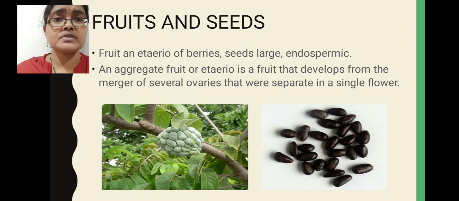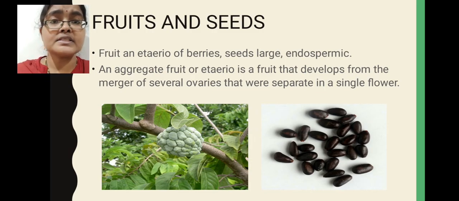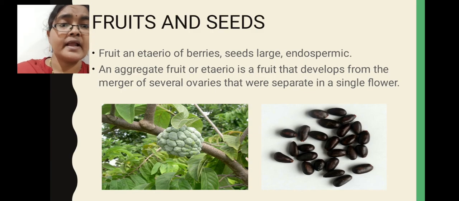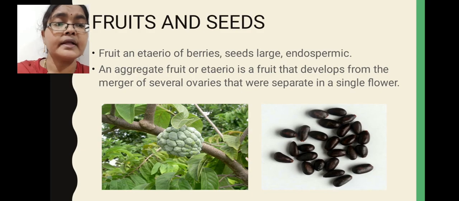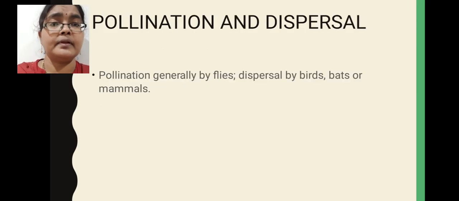Fruits, if you observe, what kind of fruits are present? Just now I mentioned etaerio of berries or aggregate fruits are present. Here this aggregate fruit or etaerio of berries develops from the merger of several ovaries. Merger means just because of joining of several ovaries, this kind of etaerio of berries or aggregate fruit will develop. If you observe custard apple, then you will understand what an aggregate fruit or etaerio of berries is. In this image you can see custard apple fruit, that is an aggregate fruit. Here you can see the seeds of custard apple.